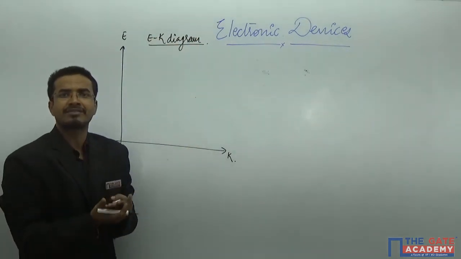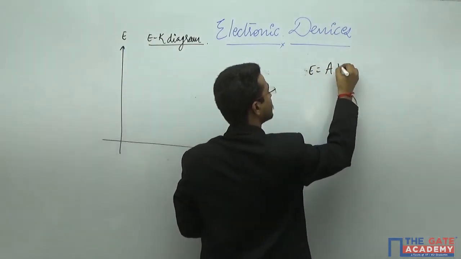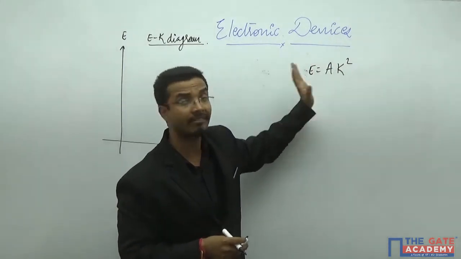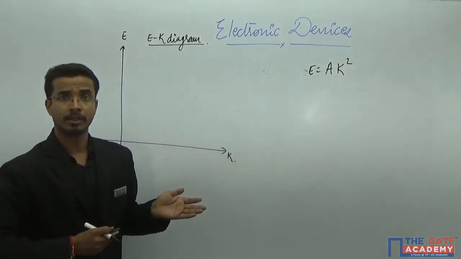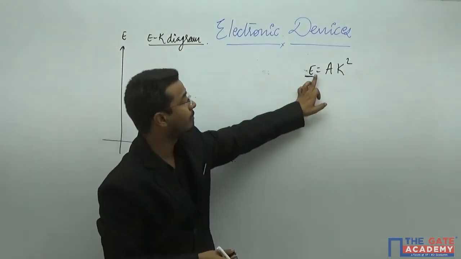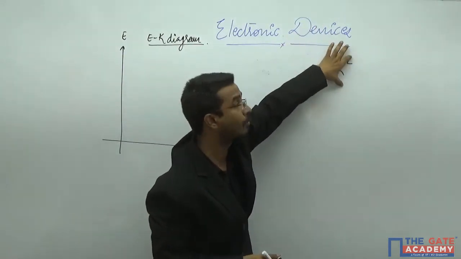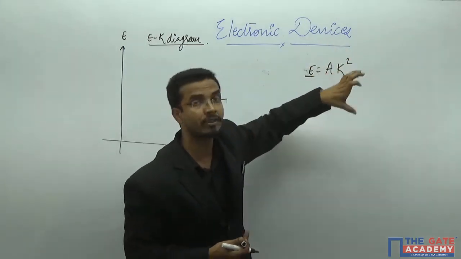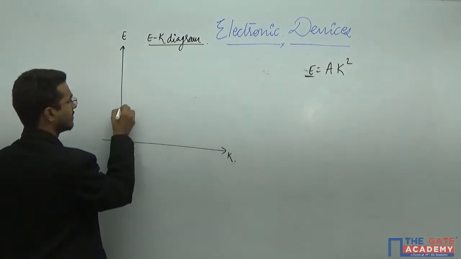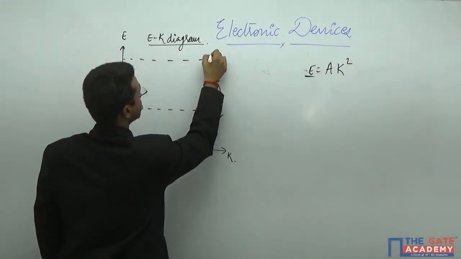Now, as we have seen, E is equal to some constant A times K square. That means momentum and energy have a parabolic relation. So this energy will be different for holes, and this energy will be different for electrons also. And if the energy is different for the electron, definitely the momentum of the electron will be different, and the momentum of the hole also will be different. So I am saying that this is the level of EV and this is the level of EC.